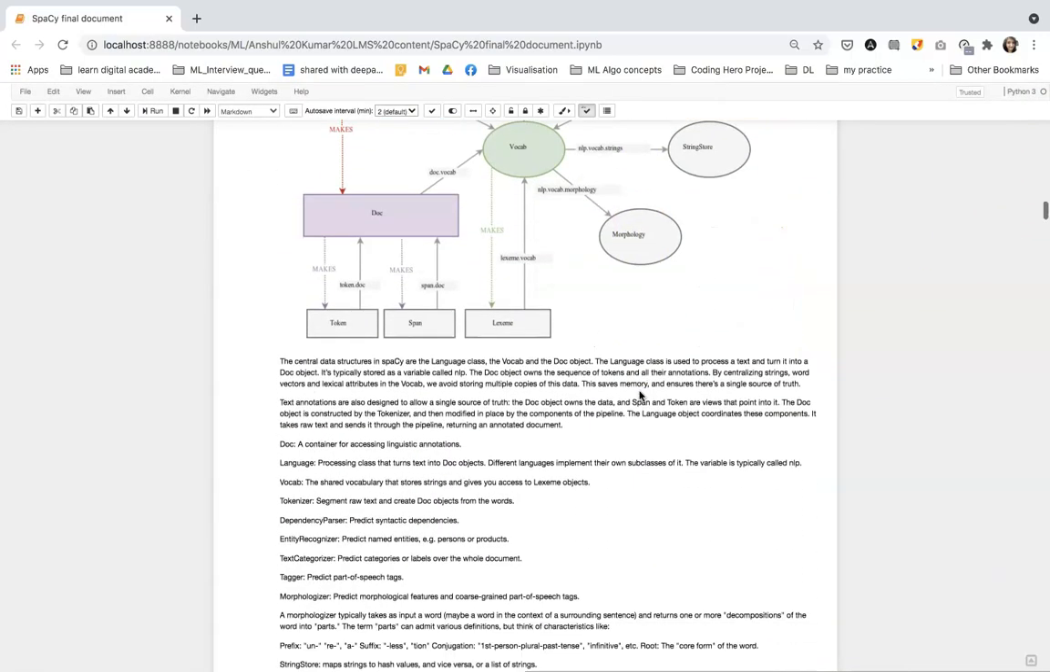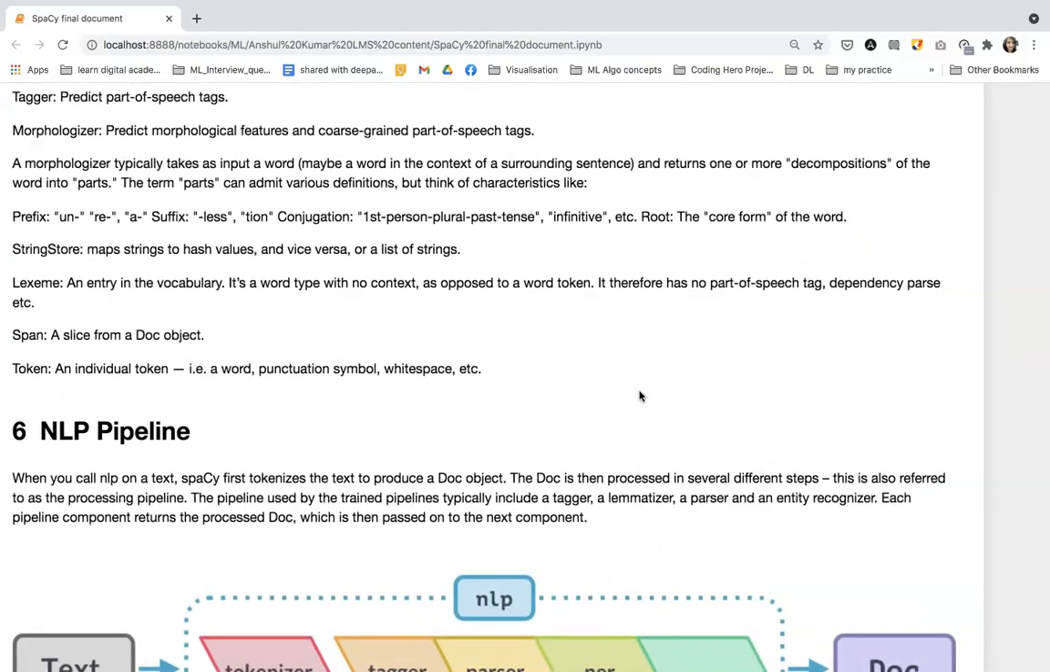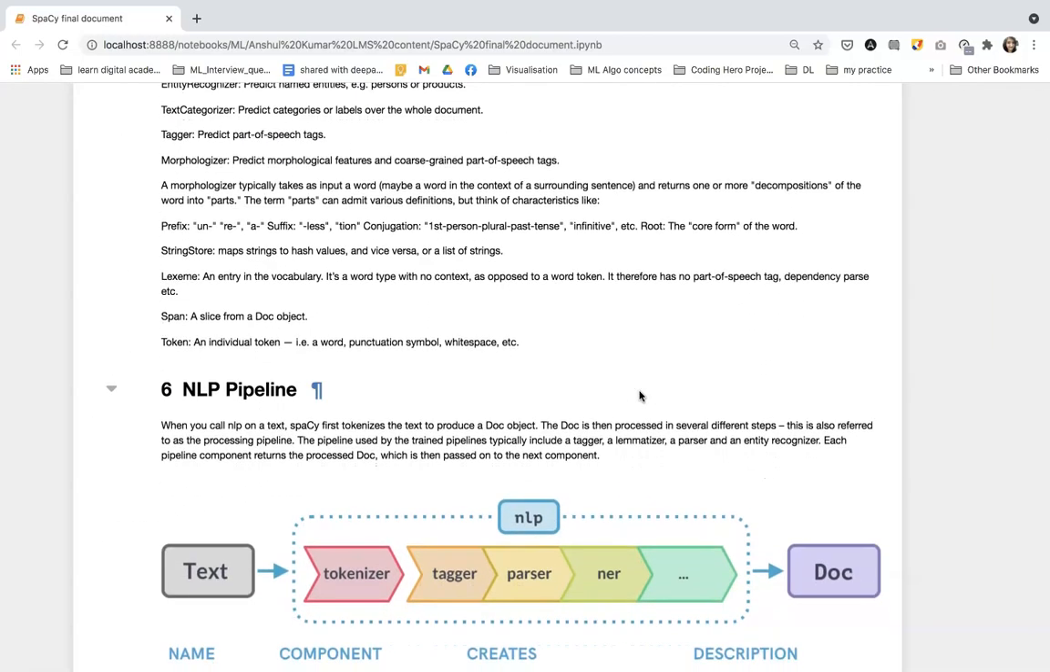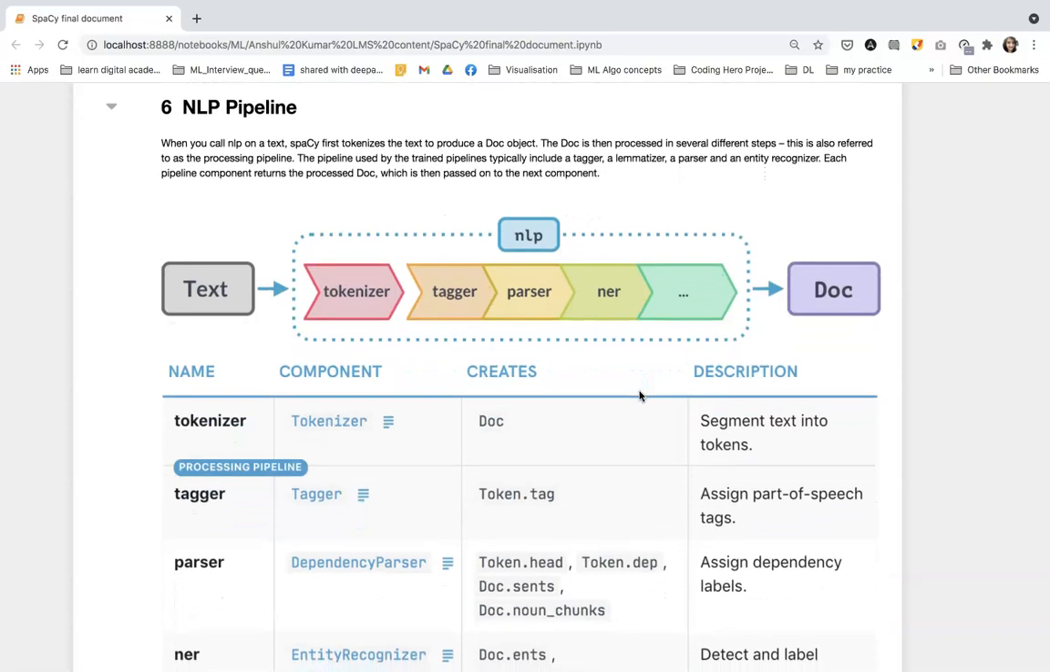So moving on to the pipeline of NLP. Over here, first of all, when we load the text, it goes to the tokenizer. What does this tokenizer do? It tokenizes the text and creates the words. After that, the tagger does part of speech tagging. It creates the tag for each word or token that we get as output after the tokenization process.